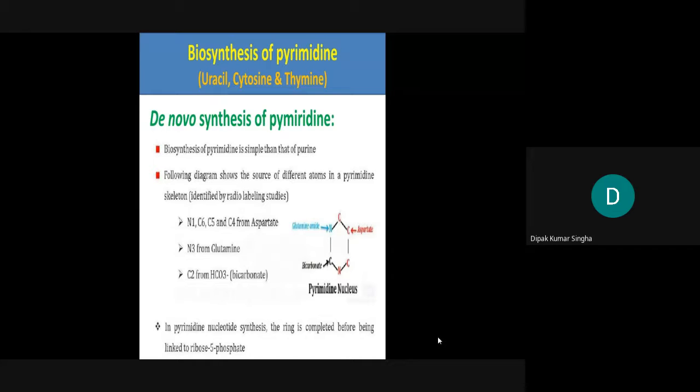This is the de novo pyrimidine biosynthesis, which occurs in the liver. Pyrimidine nucleotide synthesis is a complicated ring formation, like the link before. These are the structures. I think it is not visible clearly, but you can see it in your books.